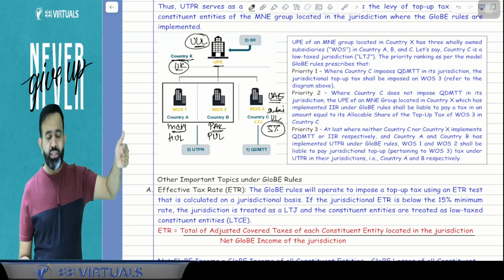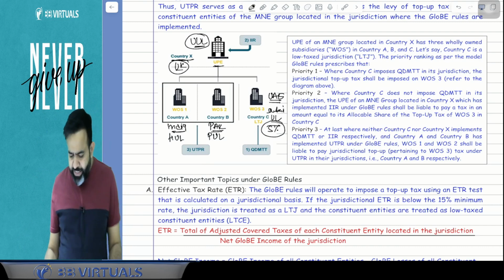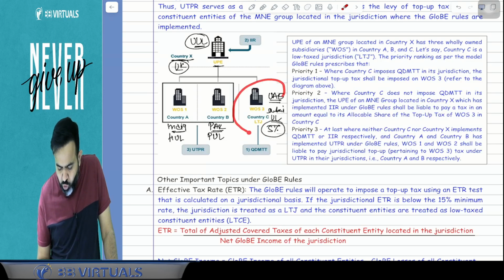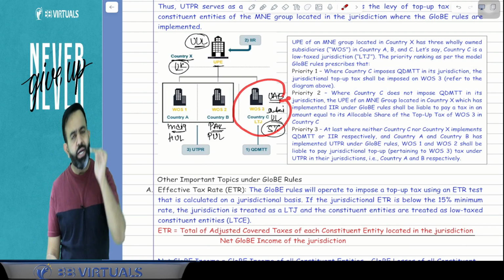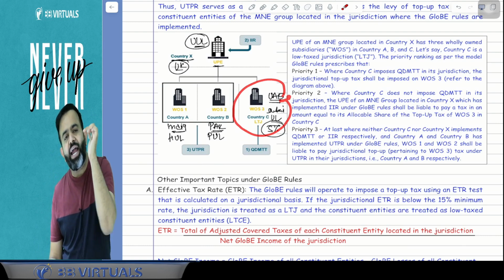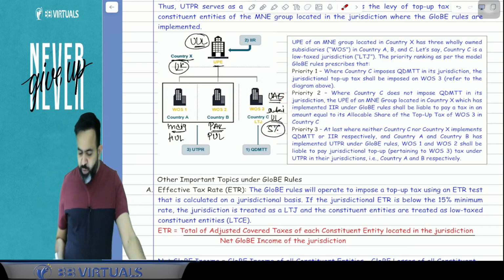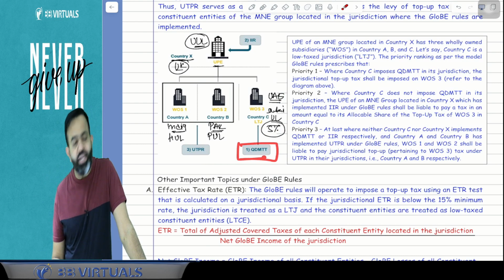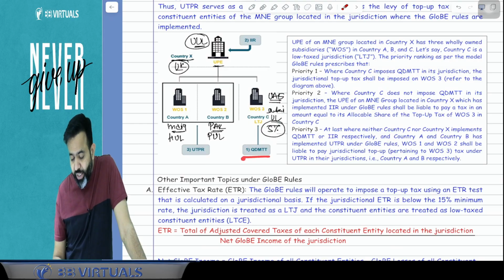But now as per the Pillar 2, minimum tax rate is 15%. So can I say that they will ask Dubai to charge the 10% additional tax, that is known as the top-up tax. And this top-up tax will be known as the QDMTT. This top-up tax, if it is charged by Dubai only, then that 10% tax, whatever they are charging, will be known as the QDMTT.